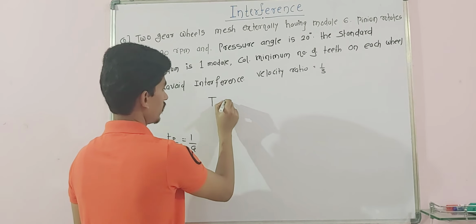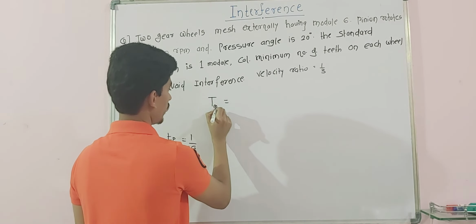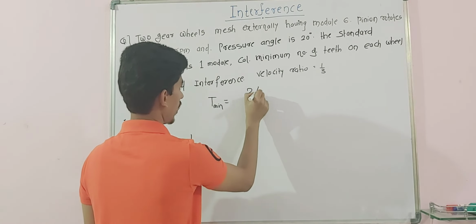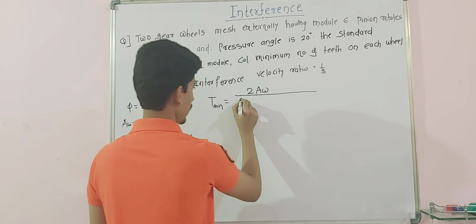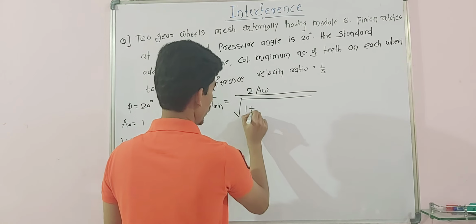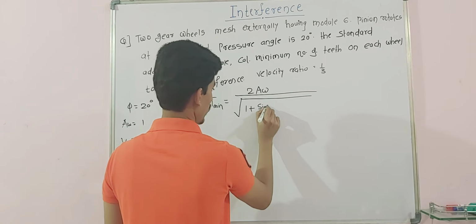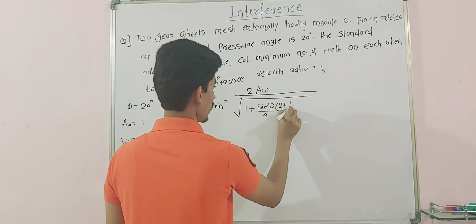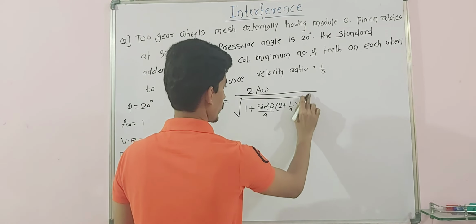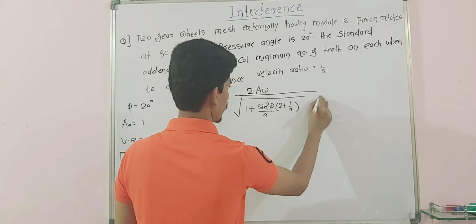And we require the minimum number of teeth on each wheel. So T minimum number of teeth is equal to 2 times, this is our formula, AW divided by the root of 1 plus sin square phi by g into 2 plus 1 by g, minus 1.